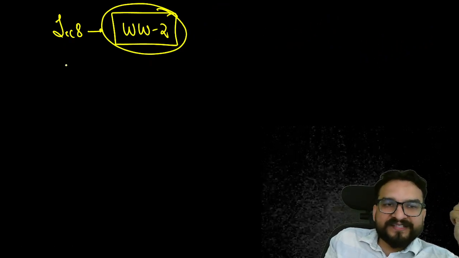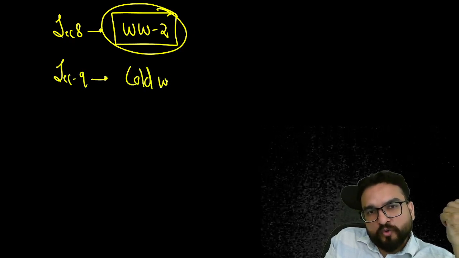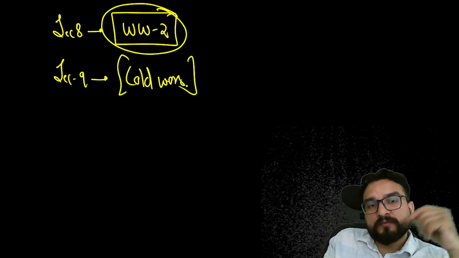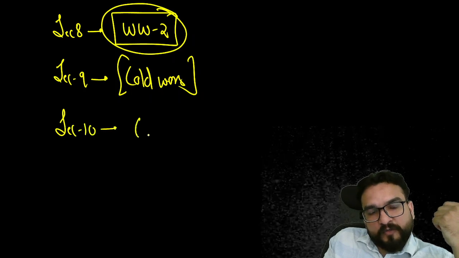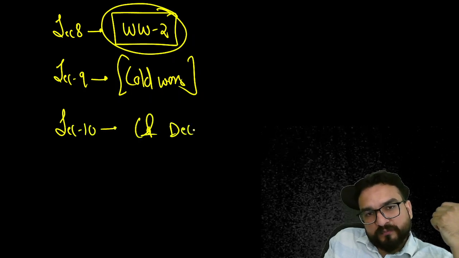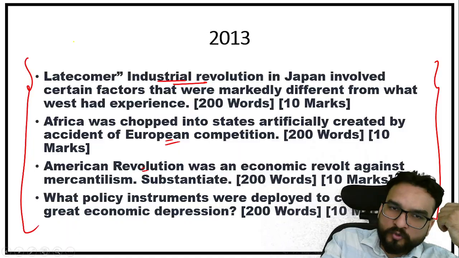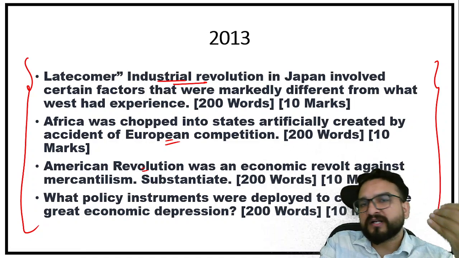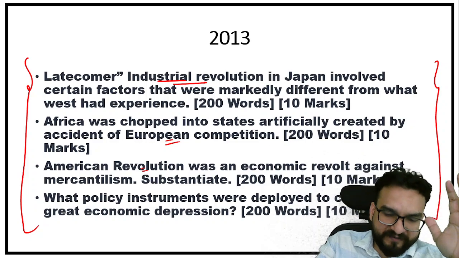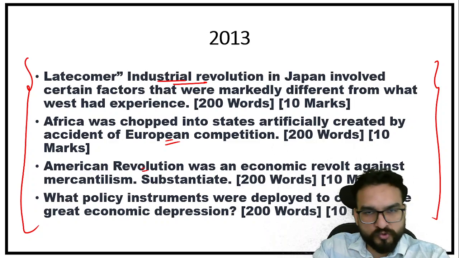Okay, then lecture number 9 will be miscellaneous. Over here we will be understanding a bit about the Cold War. The rest you will be understanding in international relations. And lecture number 10 will be about the colonization and decolonization process. And then I'll be ending this world history for you. You will be good to go to counter one or two questions which are coming from here. You will have fixed knowledge, and interconnectedness also, when you make one layer, then we will be able to do so, right?